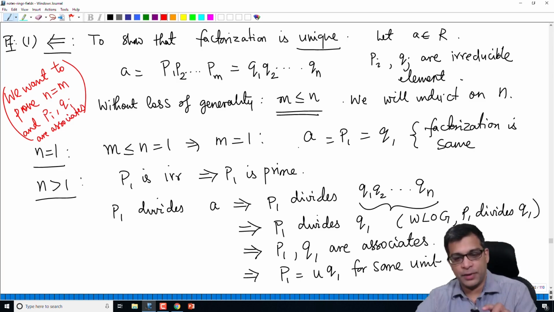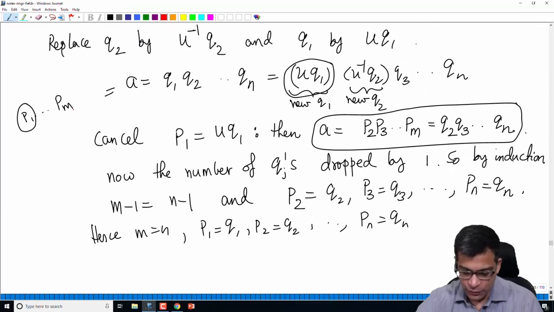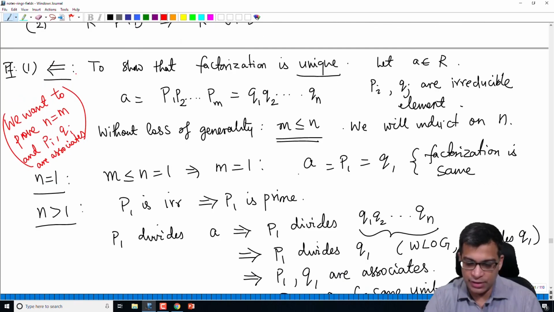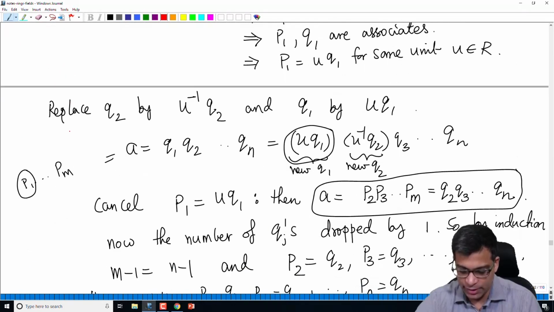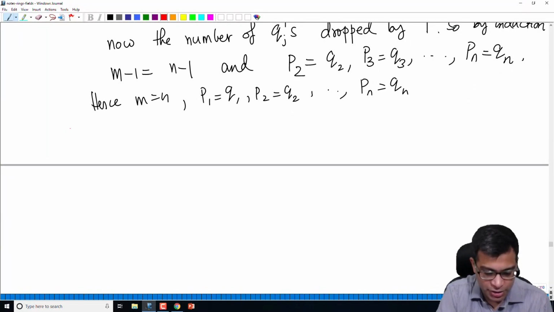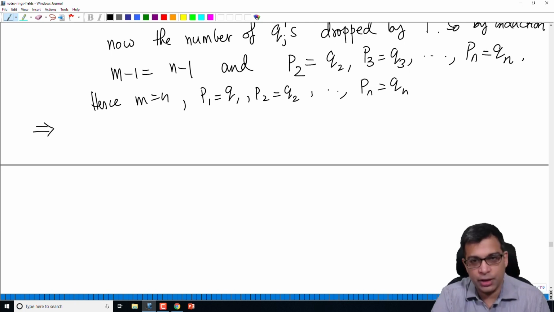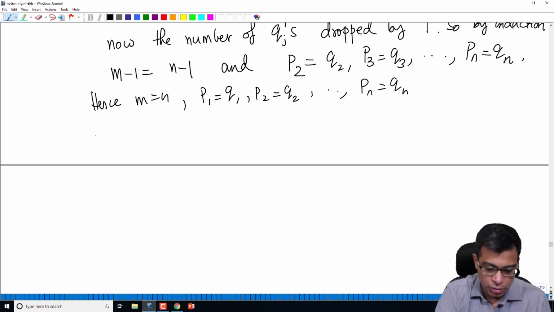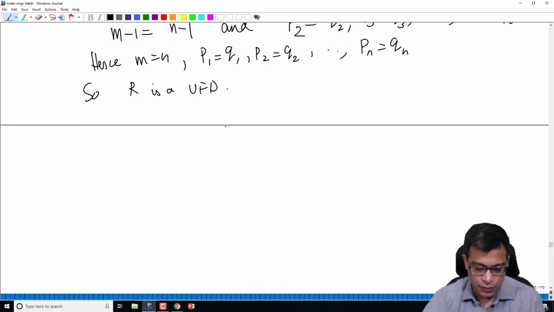So remember, considering associates does not give us a new factorization. So we have the same number of irreducible factors in a in the two factorizations here, m and n are the same, and the corresponding irreducible factors are actually associates. So we have proved one direction, right? We have shown that if you have an integral domain where factorization exists and if irreducible elements are prime, factorization is unique. So R is a UFD. Okay, so now that proves one direction of the first part of the proposition.